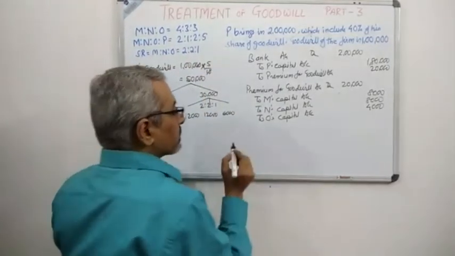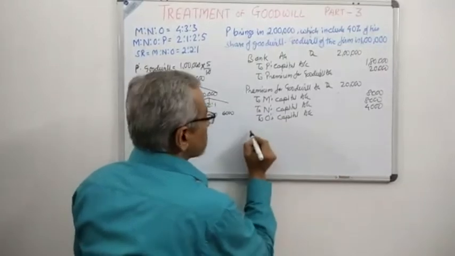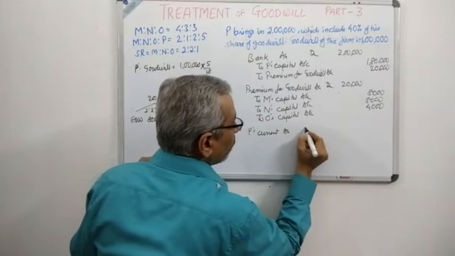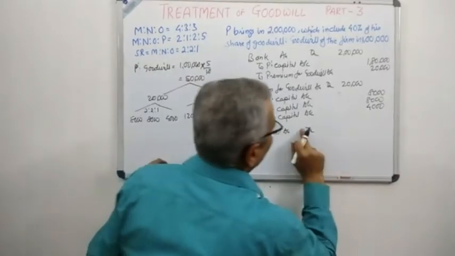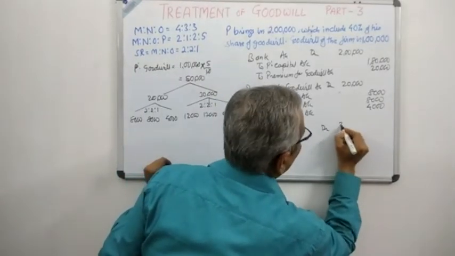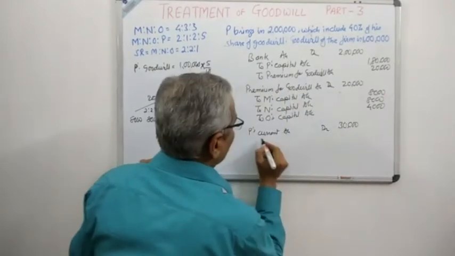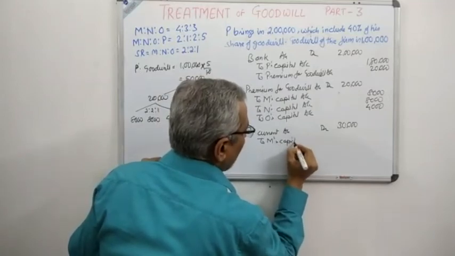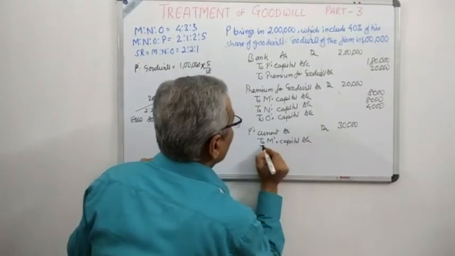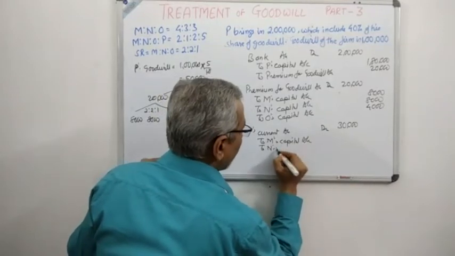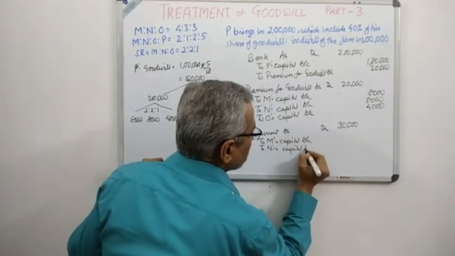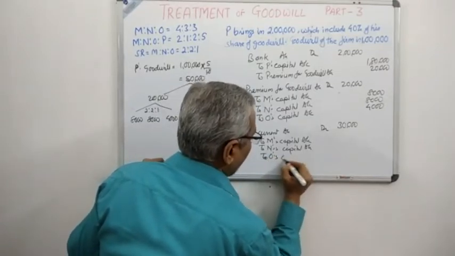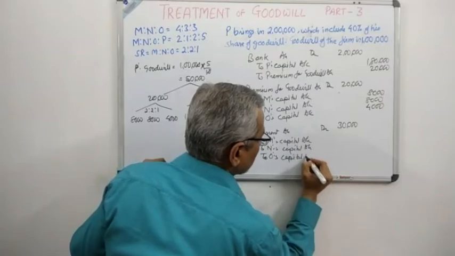The last journal entry will be the new partner's current account, that is P's current account debit. How much has not been brought in? 30,000. Current account debit, 30,000 has not been brought in, to M's capital account, to N's capital account, to O's capital account.